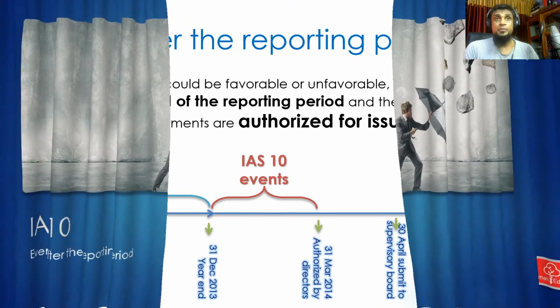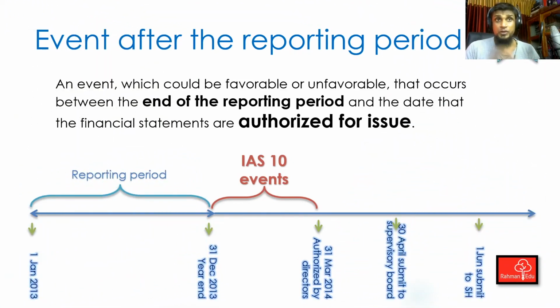All right, so first of all, we're going to discuss what an event after the reporting period is. This is an event that occurs after the reporting period end. This is our reporting period, and I have drawn a timeline for you so that you understand. The event occurs after the reporting period end, but before the financial statements are authorized for issue. So the event must occur between these 2 days.